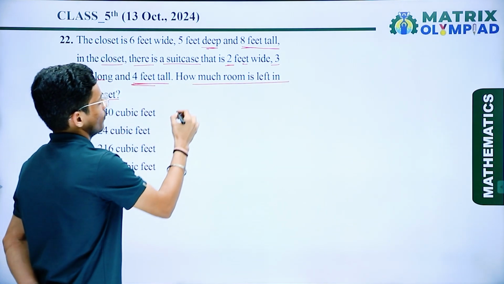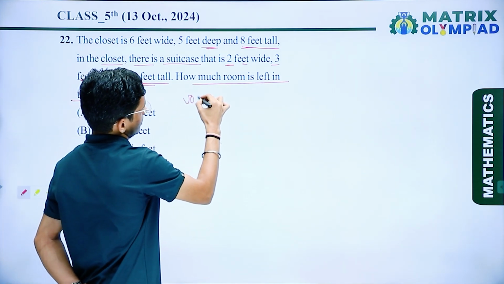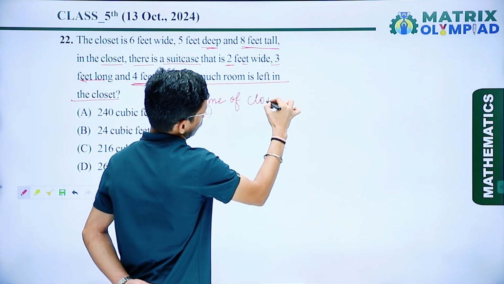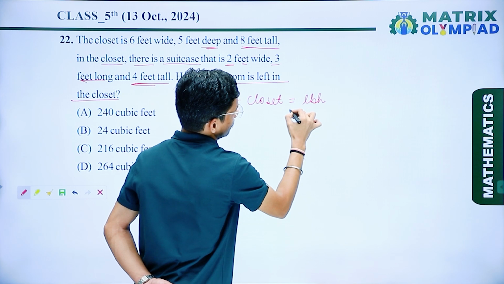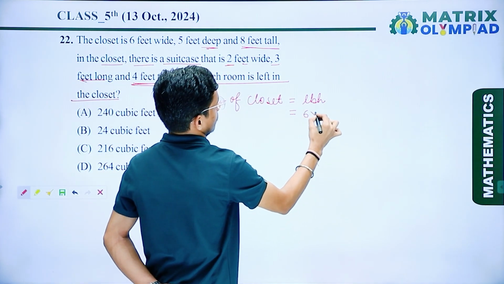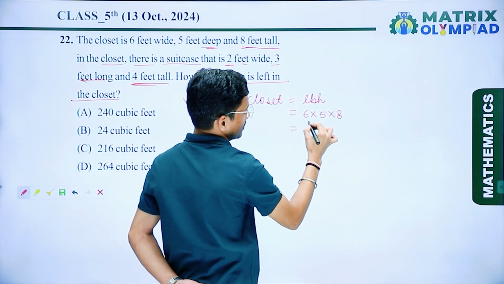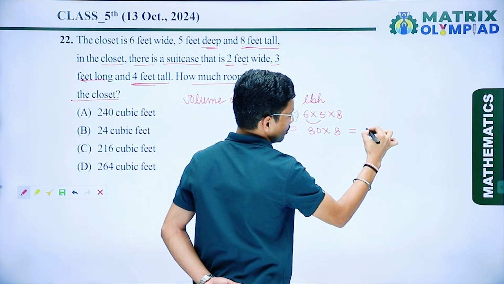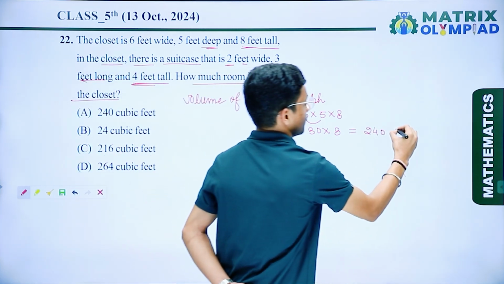So first we have to find the volume of the closet. I can say volume of the closet is L times B times H. Here we have given 6 multiplied by 5 multiplied by 8. So 6 times 5 is 30. 30 multiplied by 8 is 240 cubic feet.